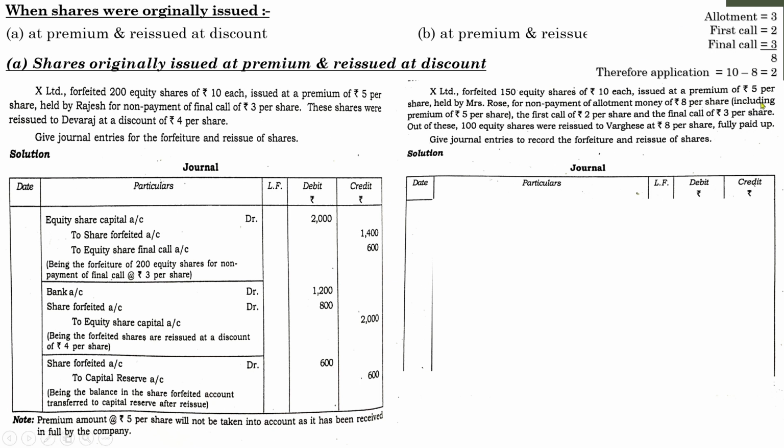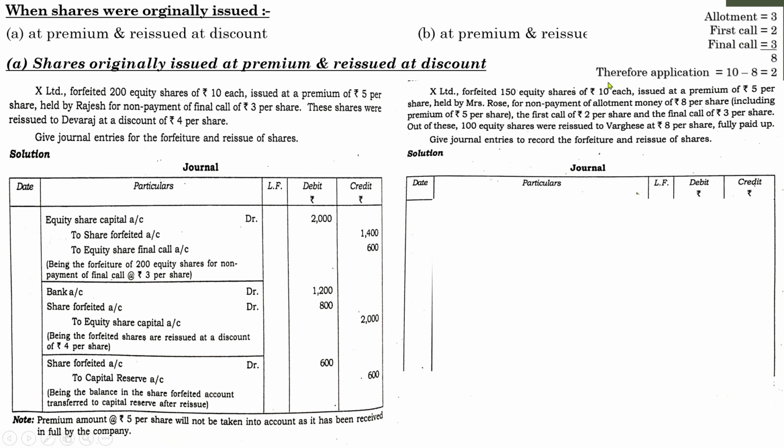In the question, it is mentioned that the total value of one share is 10, issued at a premium of 5, and for the non-payment of allotment money of 8 per share, including premium of 5, first call of rupees 2 per share, and final call of rupees 3 per share. So, what is the value of the application money? For that, you need to do a small computation like this. For finding the value of application, for the time being, we can neglect the premium part.